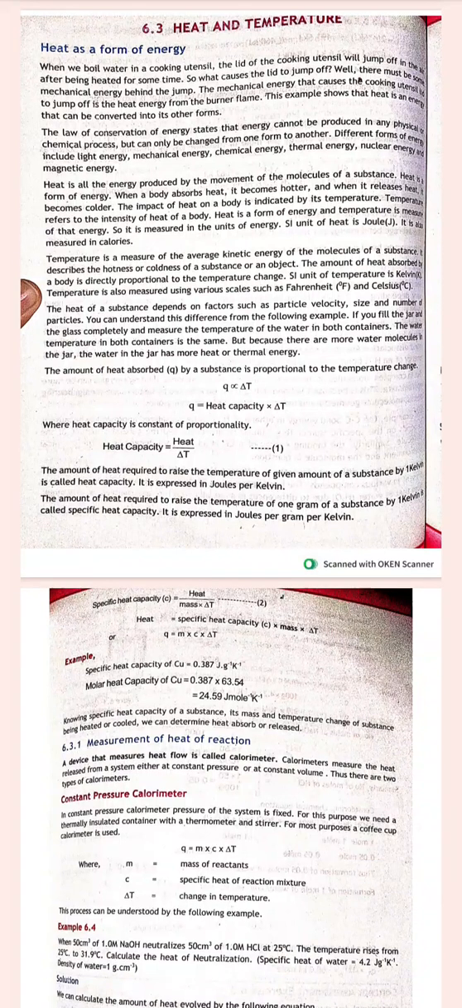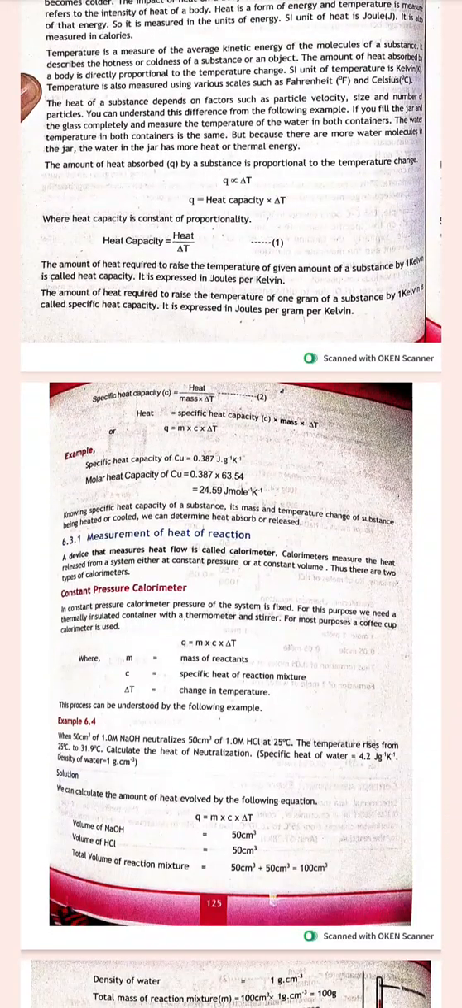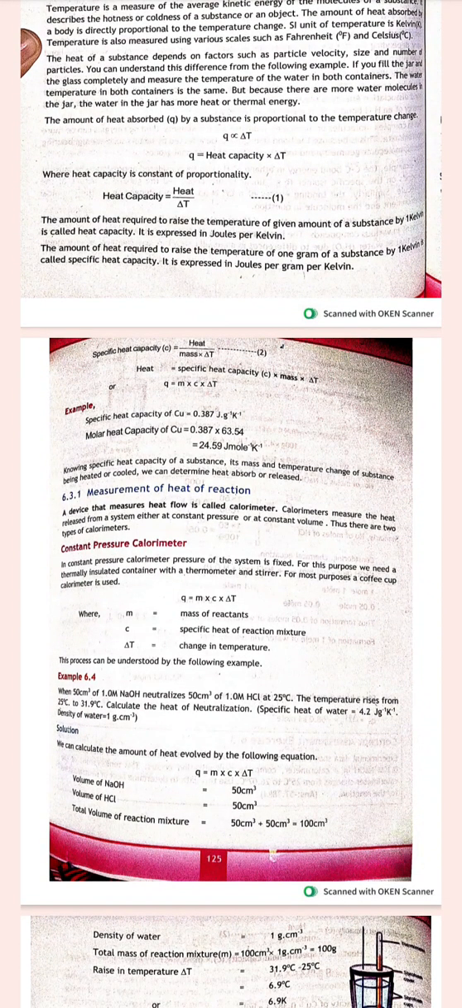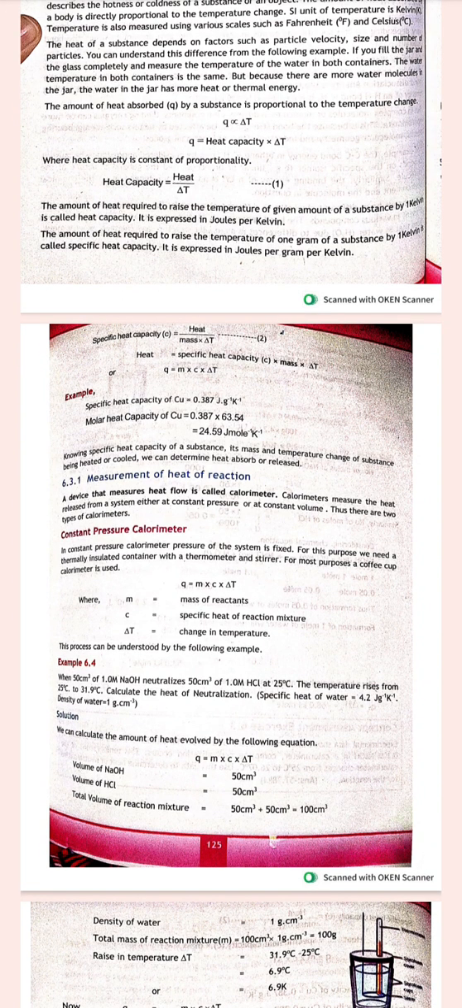So we are discussing heat and temperature. The heat of a substance depends on factors such as particle velocity, size, and number of the particles. You can understand this difference from the following example. If we fill the jar and the glass completely and measure the temperature of the water in both containers, the water temperature in both containers is the same. But because there are more water molecules in the jar, the water in the jar has more heat or thermal energy.